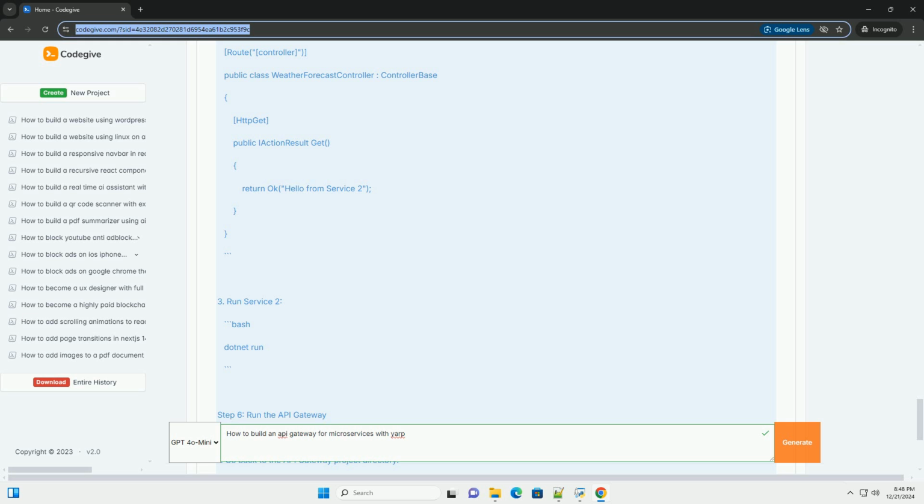Step 6. Run the API gateway. 1. Go back to the API gateway project directory. 2. Run the API gateway. Bash: dotnet run.